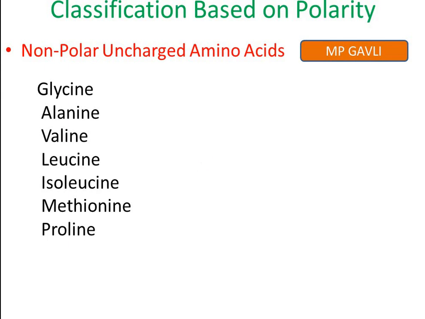and soluble in water. So these non-polar uncharged amino acids include glycine, alanine, valine, leucine, isoleucine, methionine and proline, which can be remembered by 2 words only: MP, Gauli. MP is the initial of a person and Gauli is the surname of that person.